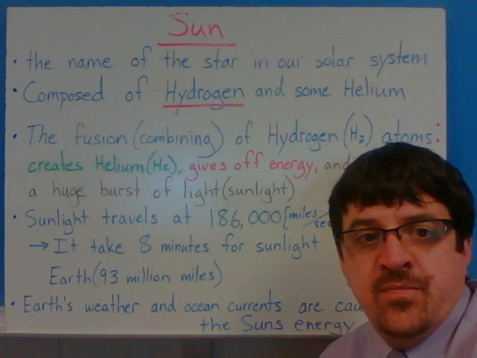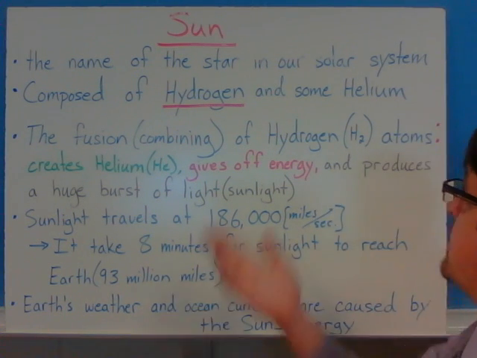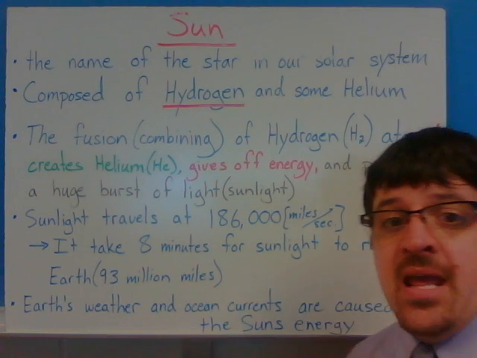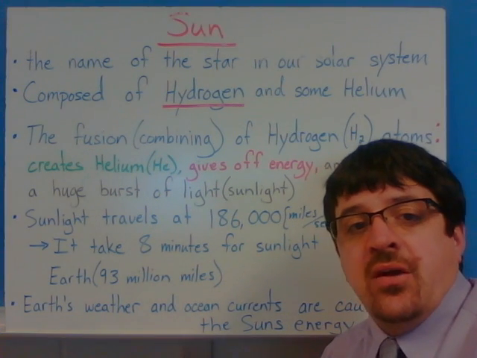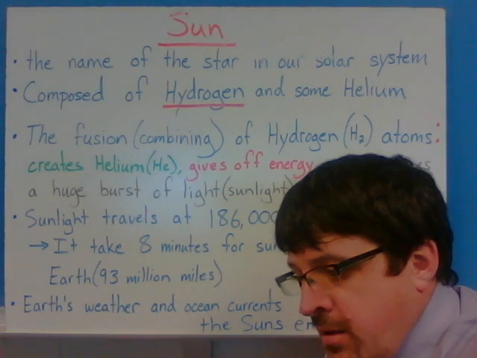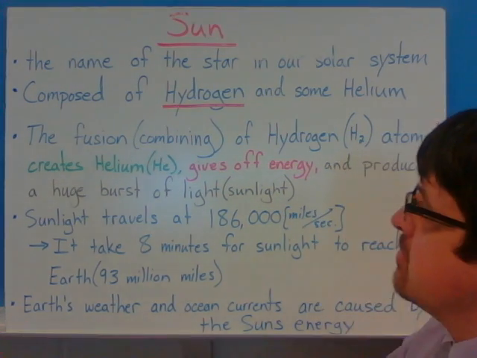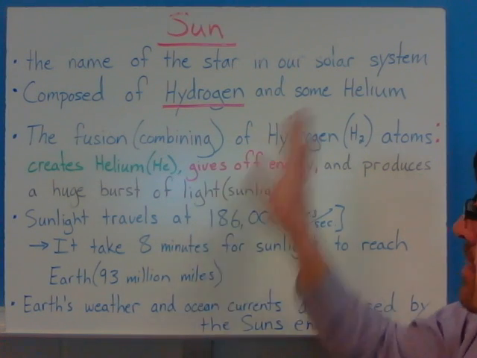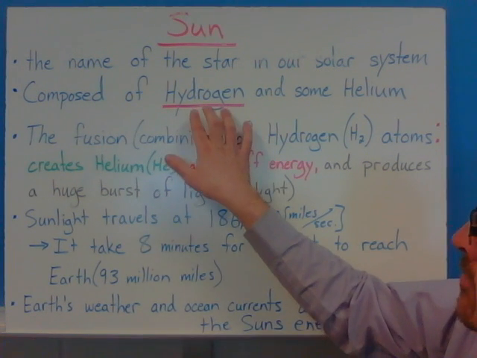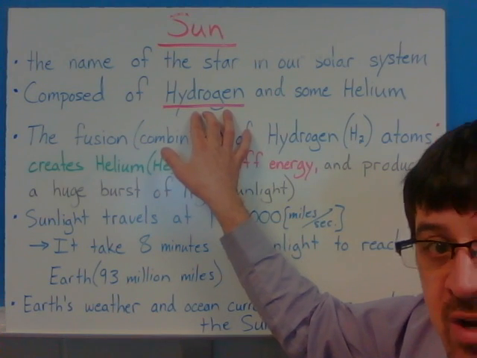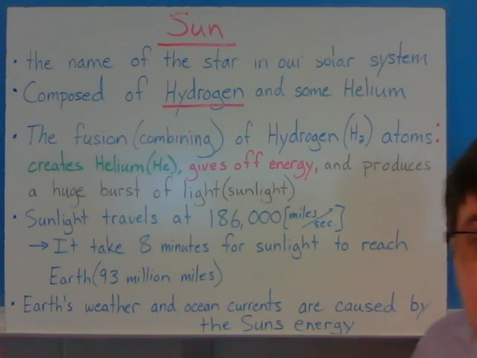Okay, the sun. The sun is the name of the star that's in our solar system. That's just its name. Each of the stars that you see out there in the night sky, they are pretty much just like our sun. Our sun is just kind of an average one. But anyways, they're composed of hydrogen and some helium. Okay, 90-some percent hydrogen, less than 10% helium.